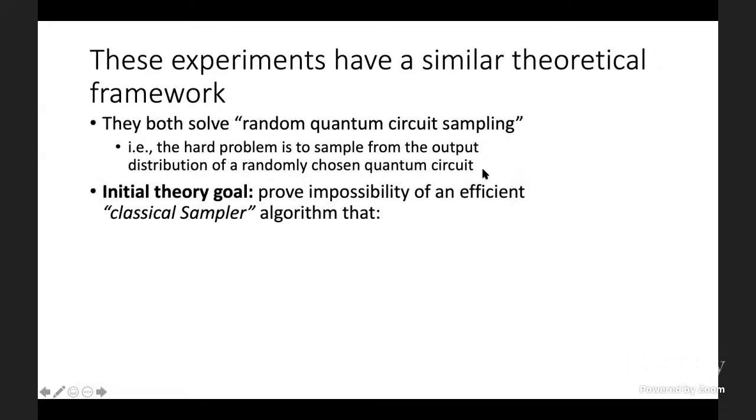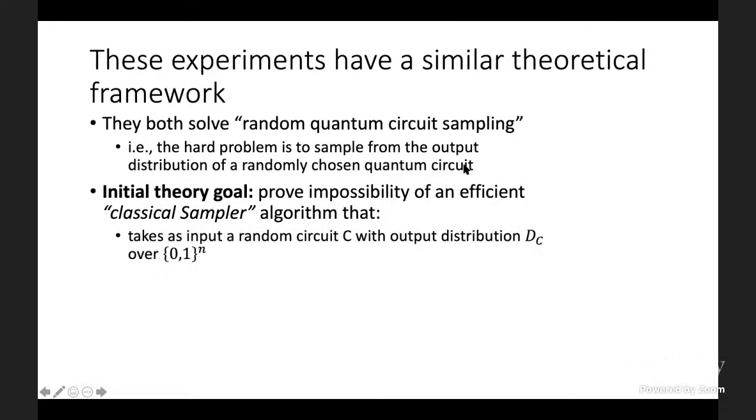So the initial theory goal, which has been a goal for probably more than 10 years now, and still has not been resolved, is to prove the impossibility of an efficient classical sampler algorithm, that is, a classical algorithm that essentially tries to simulate an idealized version of the quantum experiment. So it should be given as input a description of a random circuit C with an output distribution D_C, that's if we measure all the qubits.